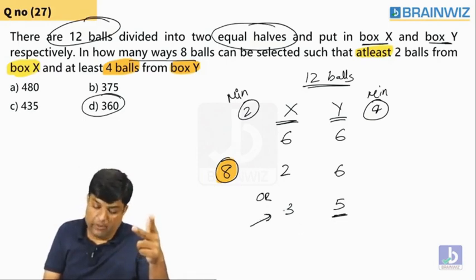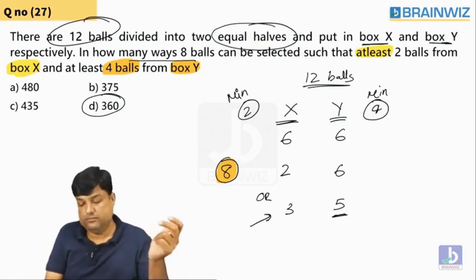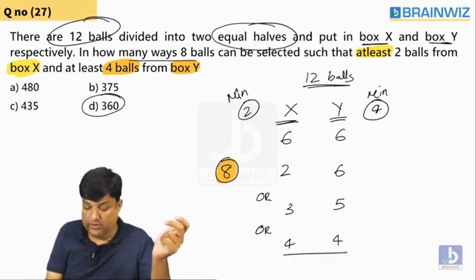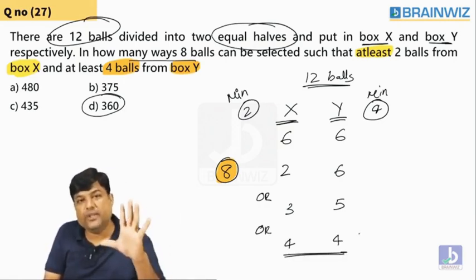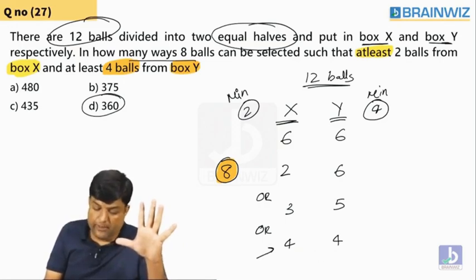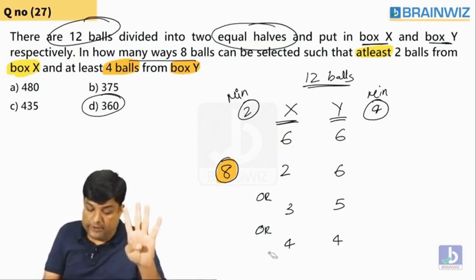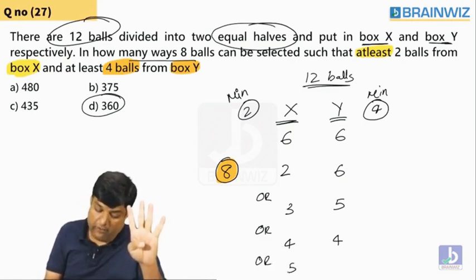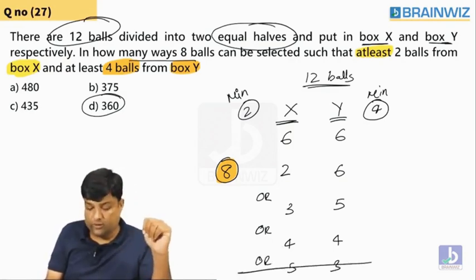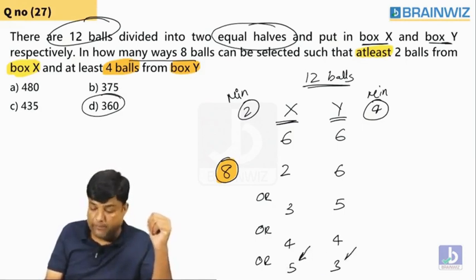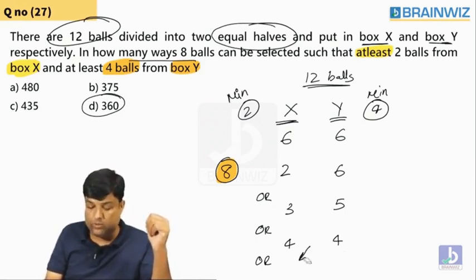This is also minimum 2, this is also minimum 4. Or you may have 4, 4. Why 4, 4? This condition should be 8, guys. So is this minimum 2? Yes, sir. Is this minimum 4? Yes. Students, why am I not getting 5, 3? Sir, 5, 3 is not applicable because minimum 2 is satisfied here, but minimum 4 is not satisfied here. That's the reason we are ruled out here.